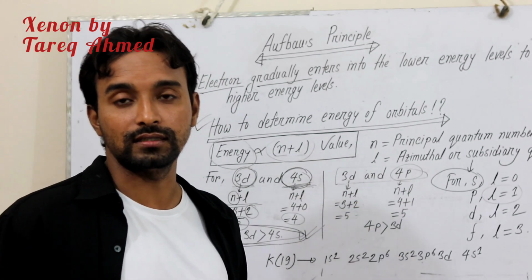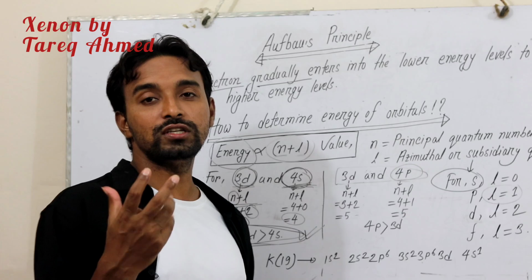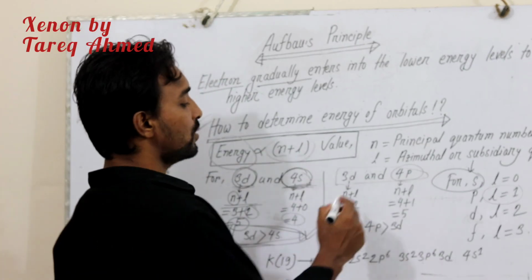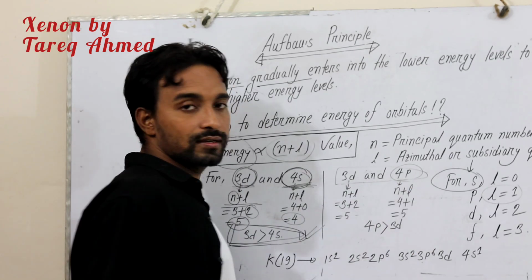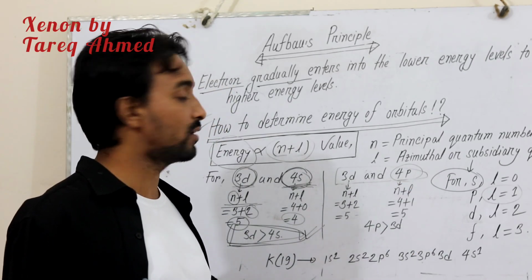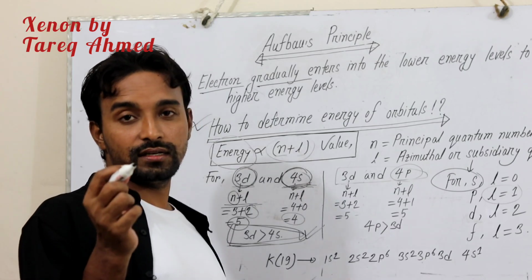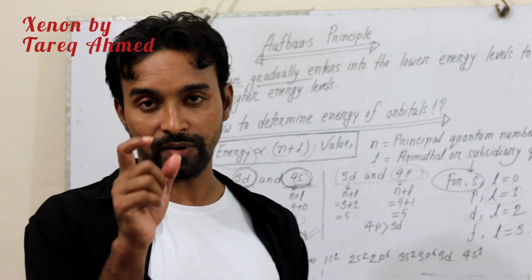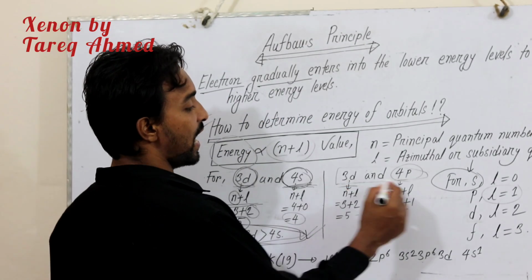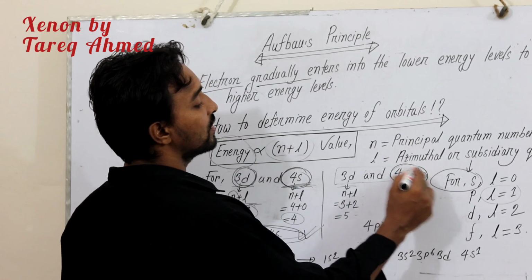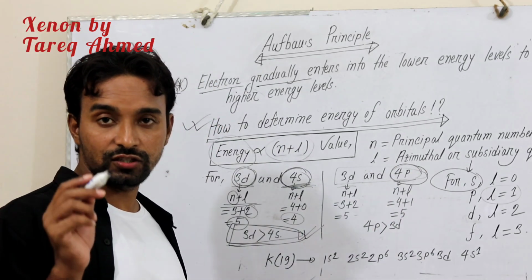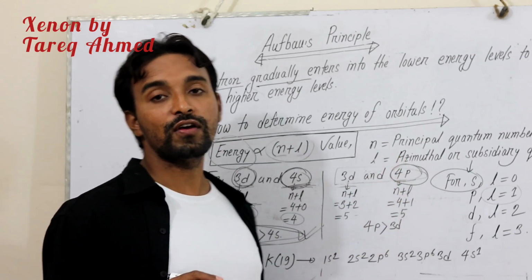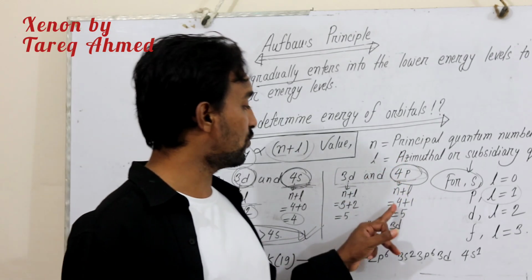Then how can we determine which orbital has the higher energy and which has the lower energy? If we consider 3d and 4p, the value is the same, so we need to consider which one has the larger principal quantum number. In 3d and 4p, 4p has the larger principal quantum number, because for 4p the value of n is equal to 4.